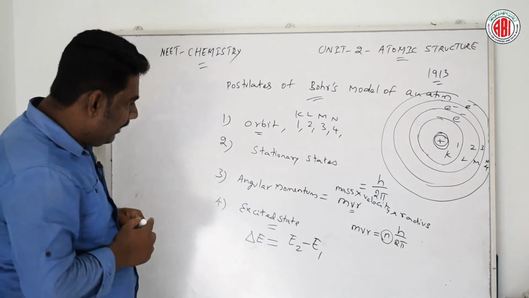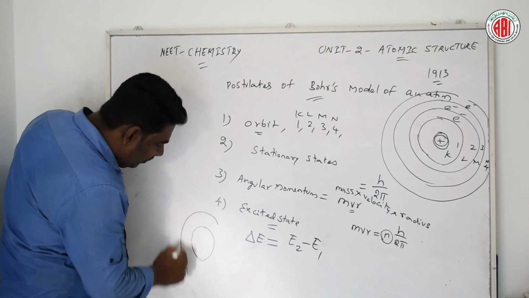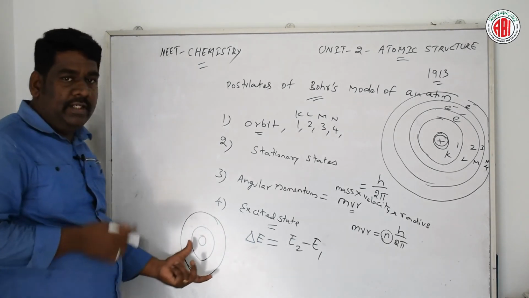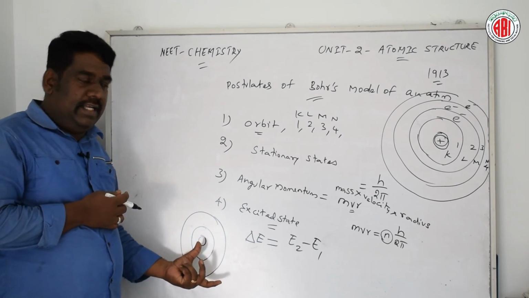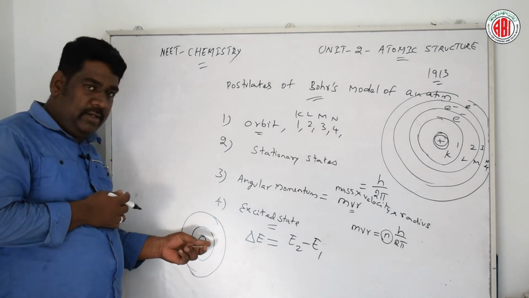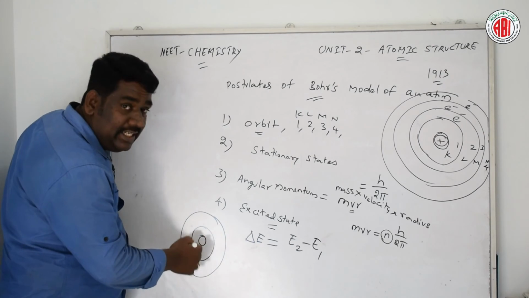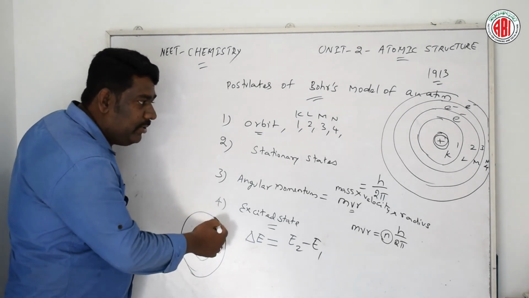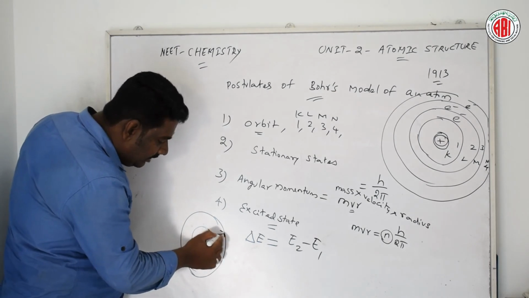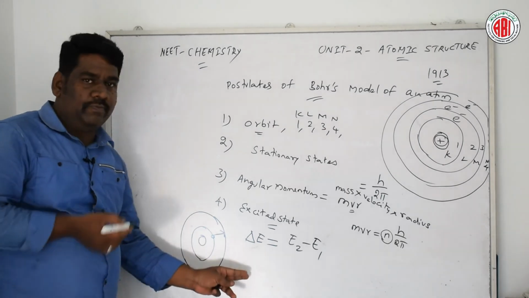This can be explained by a simple diagram. There is an atom with two different energy levels, with the nucleus at the center. Here the electron jumps from the lower stationary state to the higher stationary state, from level 1 to level 2.